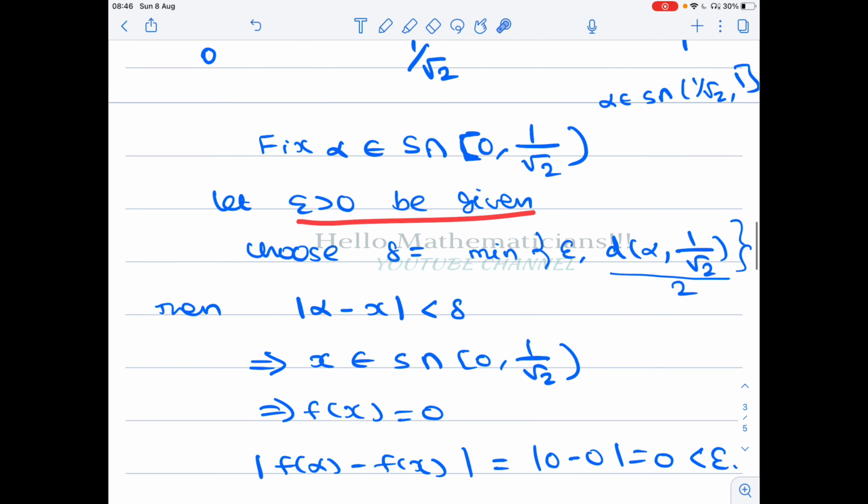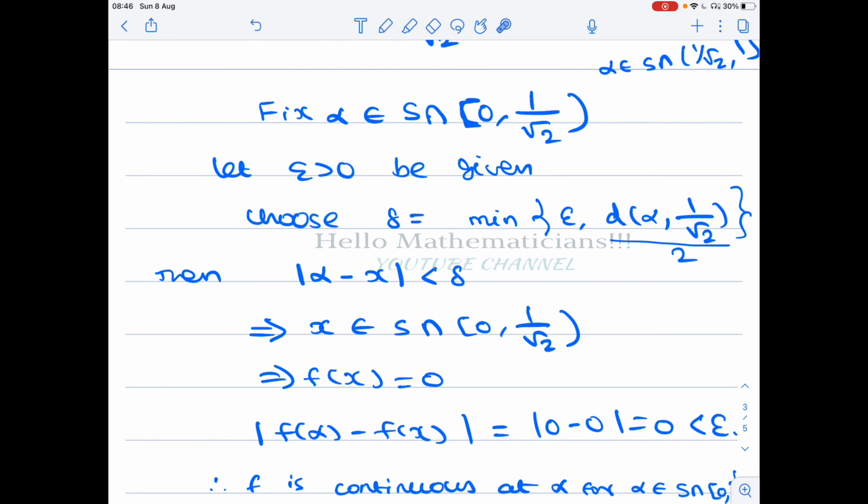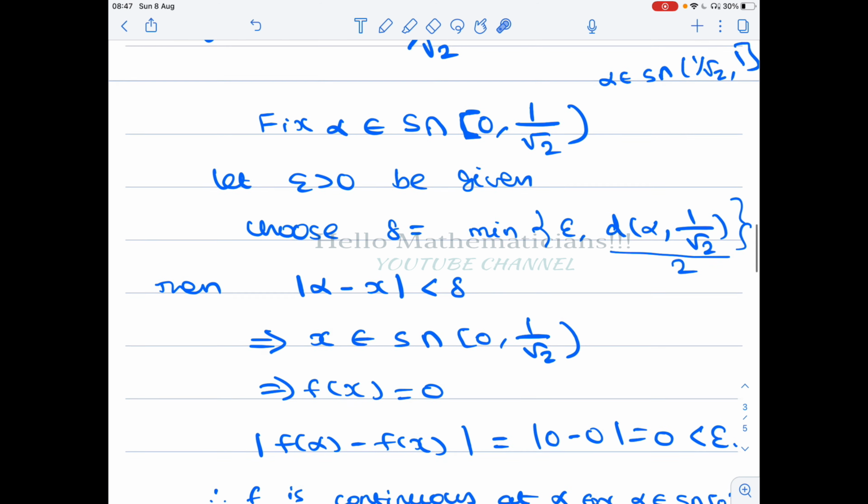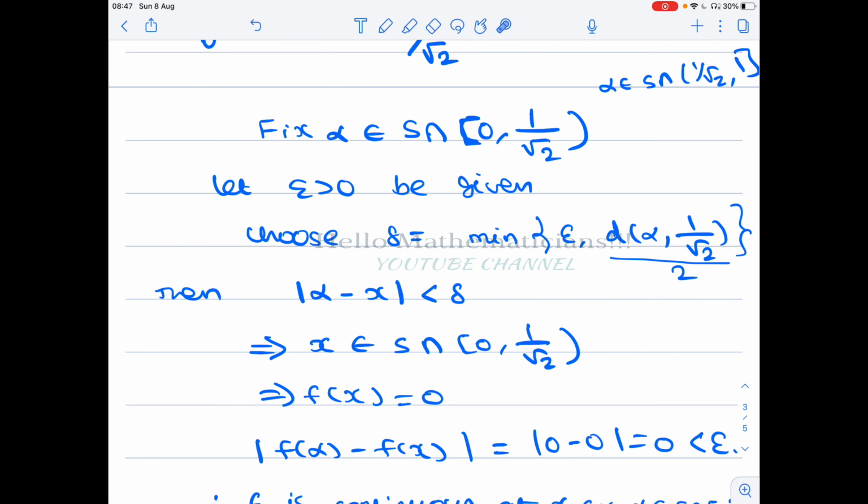So let epsilon greater than 0 be given. You take delta to be the minimum of epsilon and the distance between alpha and 1 by root 2, divided by 2. By choosing this delta, I make sure that the delta neighborhood of alpha lies inside this interval. So now if modulus of alpha minus x is less than delta, then x belongs to S intersection closed 0, open 1 by root 2, because alpha belongs to this interval and delta is less than or equal to half the distance from alpha to 1 by root 2.